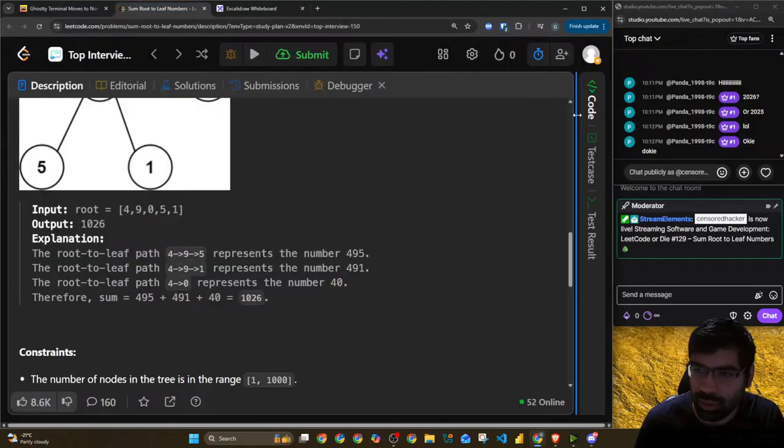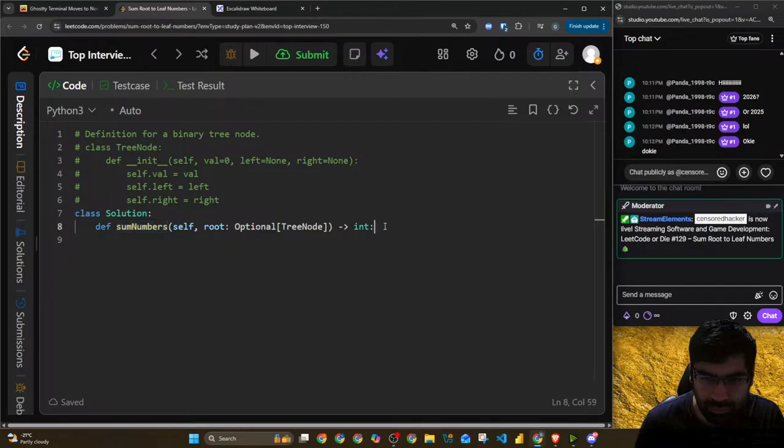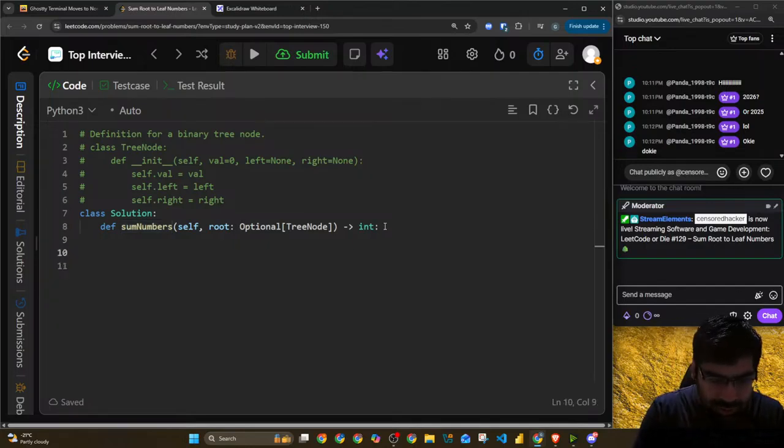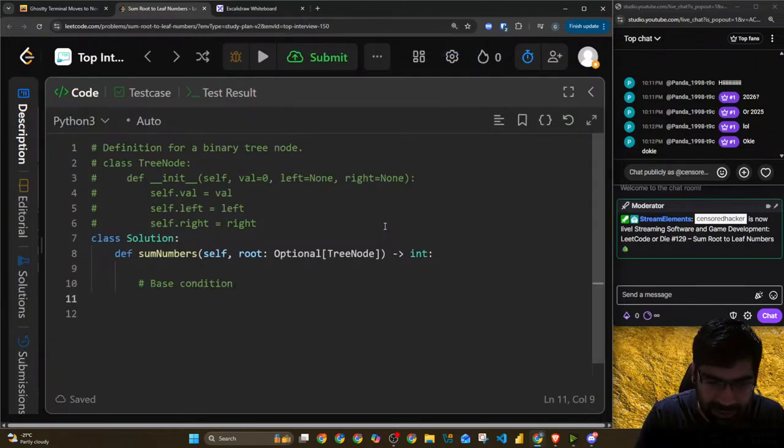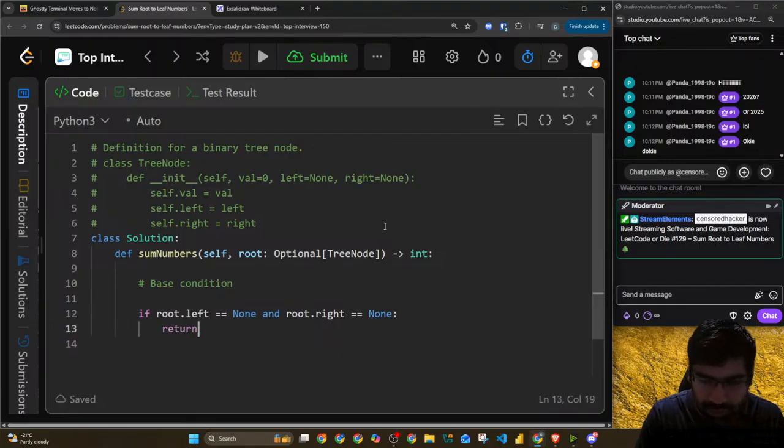And let's start with the coding of this then. So there is the base condition. The base condition in this case, I believe, is pretty simple to understand. Base condition is if root dot left equals none and root dot right equals none, return